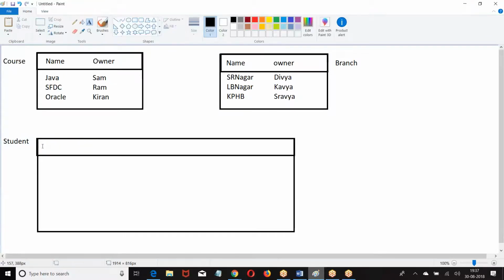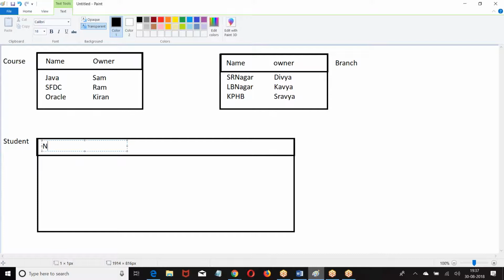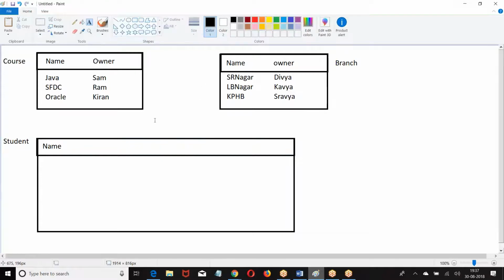Now in the student, I have taken name of the student. Then which course? You are supposed to choose one of the course. Can I create a master detail field on this object? Yes or no? Yes, you can.